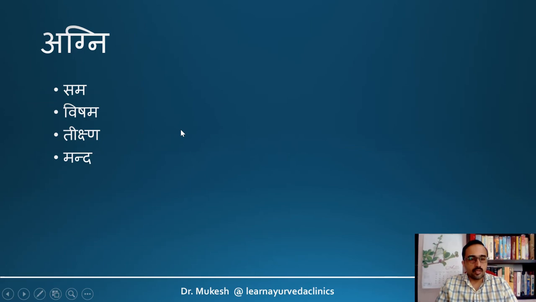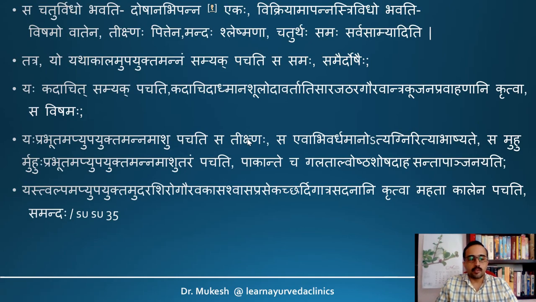Here we also have to take into consideration the status of Agni. Agni is classified into four stages: Sama, Vishama, Tikshna and Manda. Sama is a normally functioning Agni. Vishama is a Vata predominant Agni. Tikshna is a Pitta predominant Agni, and Manda is a Kapha predominant Agni. So let us look into each of the features. This is explained in Susruta Sutrasthana 35th chapter.